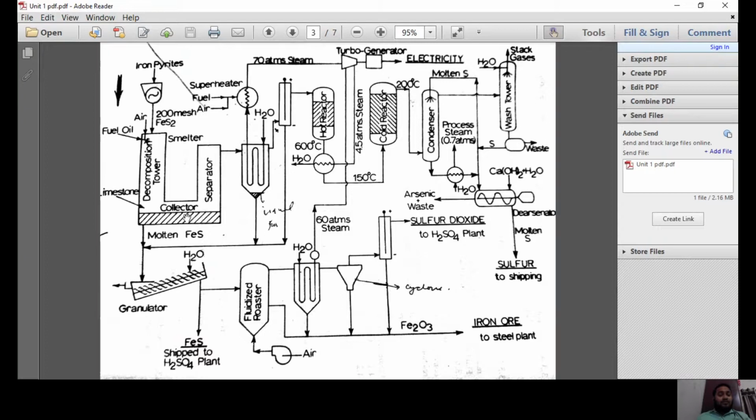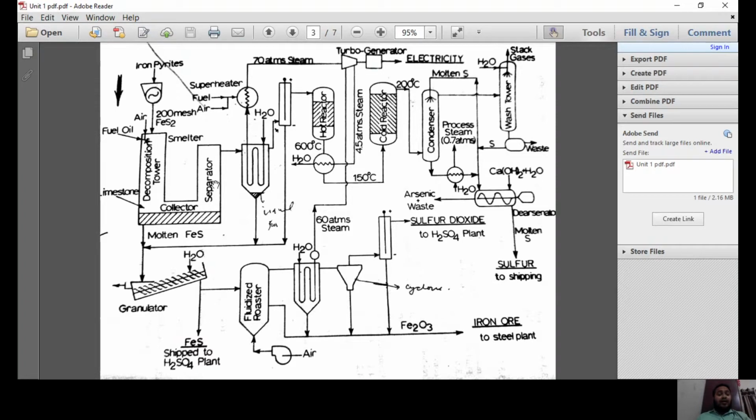In the collector, the liquid droplets of iron pyrite will be collected on the flux of lime, and a mat of iron pyrite tends to form. This mat of iron pyrite will be further passed to the granulator section. In a granulator, it is further crushed to minus 4 mesh size by the addition of water.